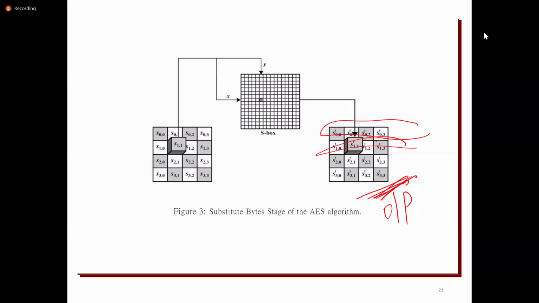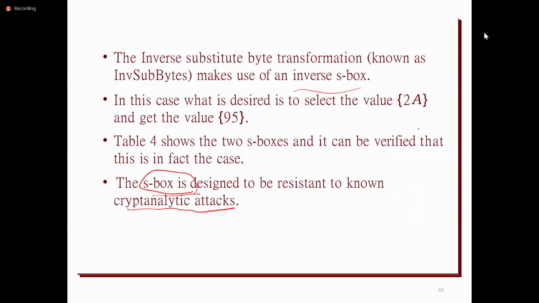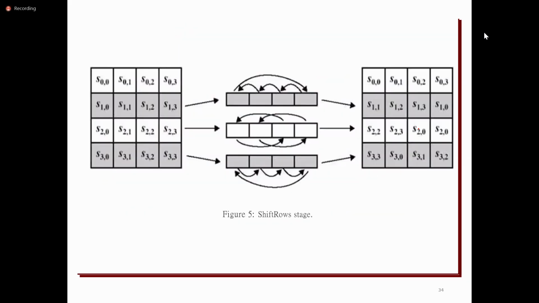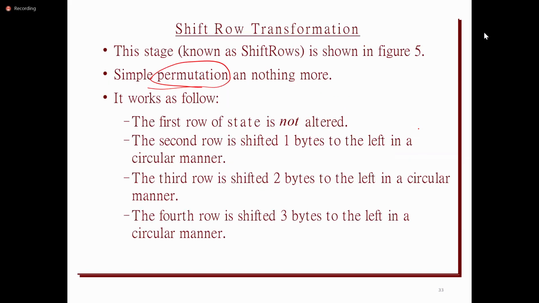On some rows it will not perform any shift, on some rows it performs a left shift by 1 byte, and on some rows by 2 bytes, and so on. Because it is a 4x4 matrix, there are 4 rows.